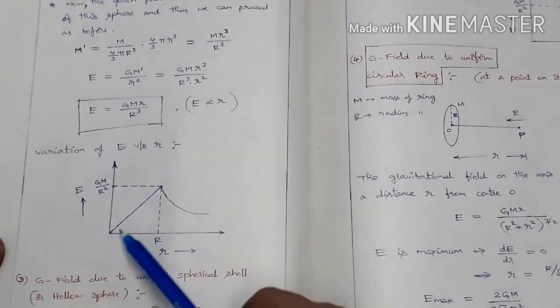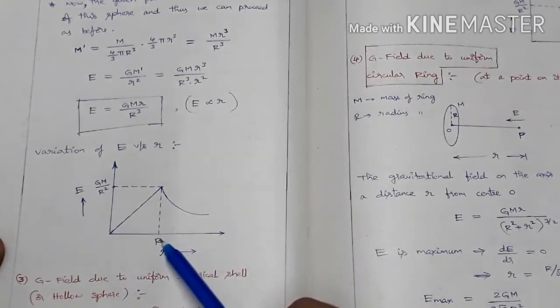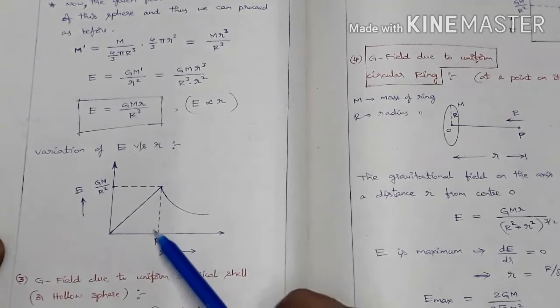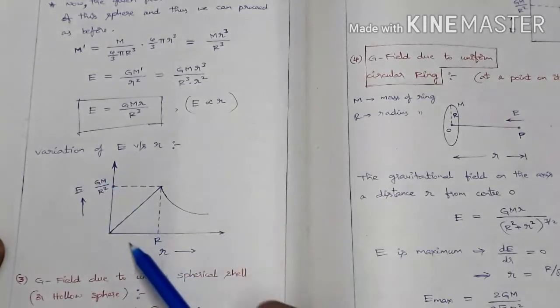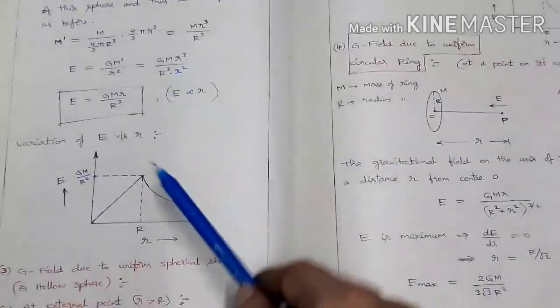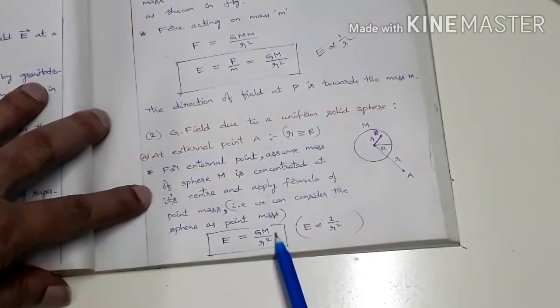In this case, from 0 to capital R, what is capital R? Radius of the sphere, from the center of the sphere to the surface of the sphere. This part represents from the center to the surface of the sphere. Here E is directly proportional to r, so we get a straight line like this. From the surface, if you go outside, what is the expression there? E equal to G M by r square.